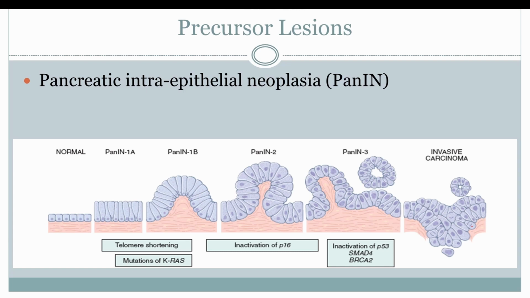Adenocarcinoma of the pancreas is known to arise from a precursor lesion, which is known as pancreatic intraepithelial neoplasia, or PanIN. This figure is taken from Robbins textbook. This here, as you can see, is a ductal epithelium of cuboidal cells. This undergoes change in size and shape. With mutations in the KRAS gene and shortening of the telomere, there is increased cell growth and change in the size and shape of the cells, as you can see here in this portion. This ultimately results in transformation into invasive carcinoma, which is characterized by the formation of glands, as you can see, and invasion within the deep tissues.